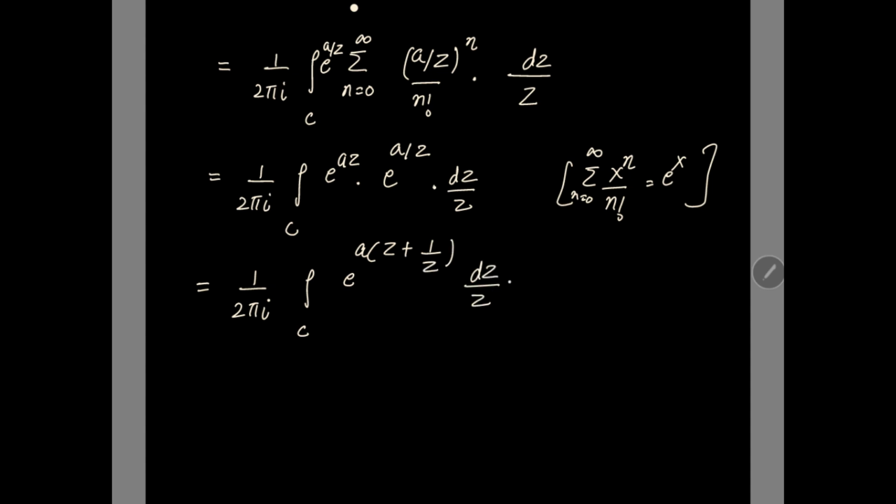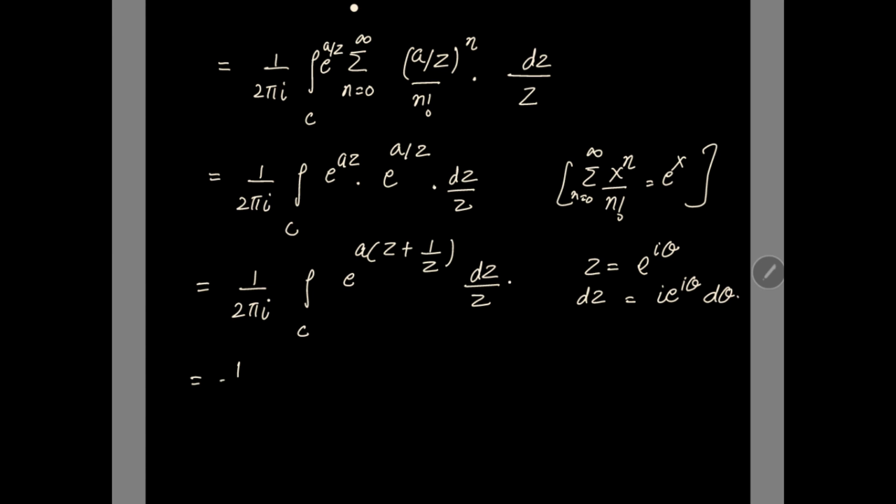dz over z. Now taking z in the polar form, let z is equal to e to the power iota theta, dz will be iota e to the power iota theta d theta.